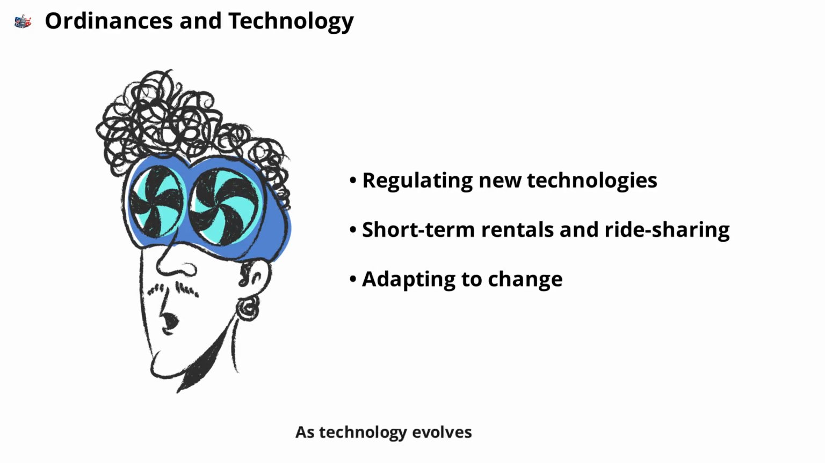As technology evolves, cities may adopt ordinances to address new challenges, such as regulating short-term rentals, ride-sharing services, or the use of drones. These rules help cities adapt to changing circumstances and protect residents' interests in a rapidly changing world.